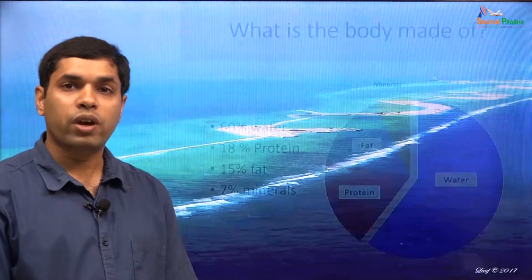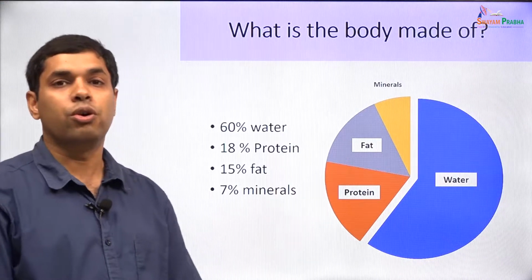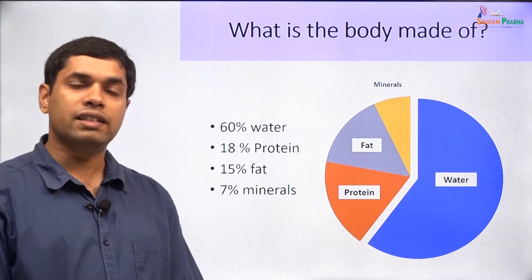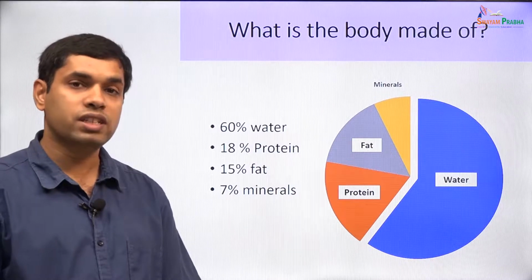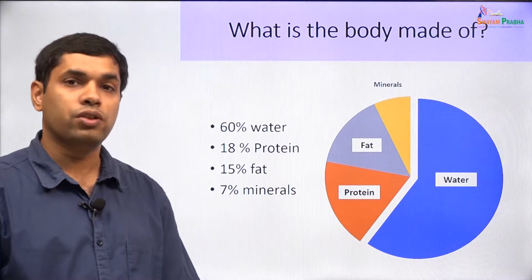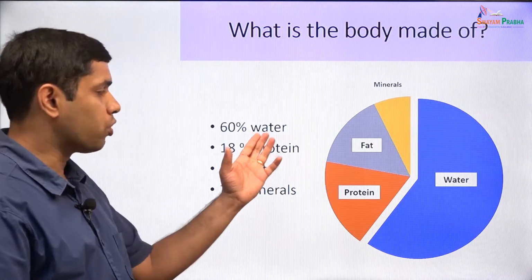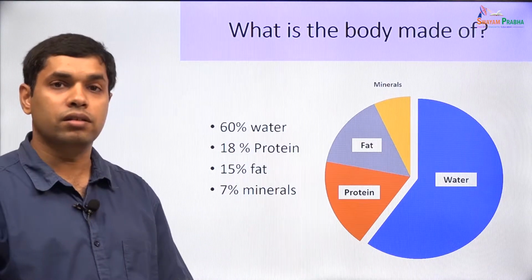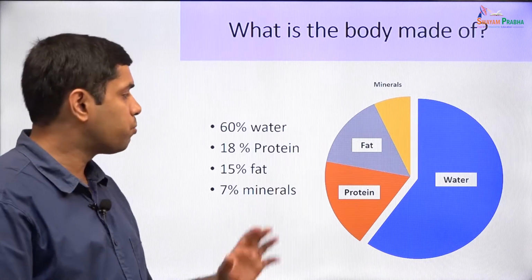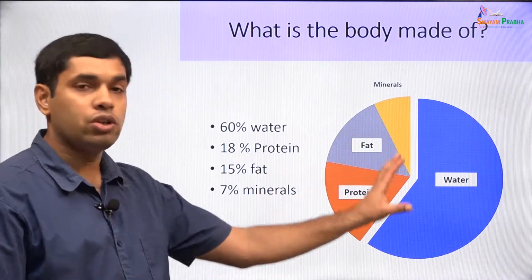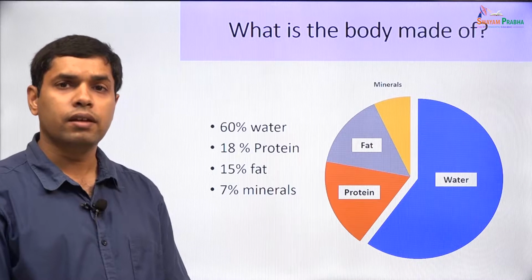A similar comparison can be made for our body, where if you look at the composition of the human body, we realize that the human body is about 60% water, or 60% of the weight of our bodies is water, and the remaining material like proteins, fats and minerals occupy only about 40% of body weight.